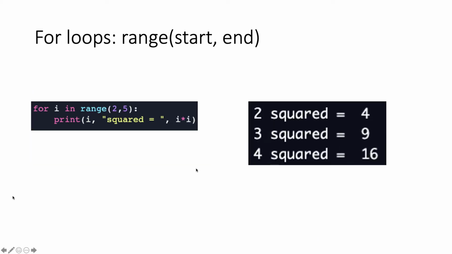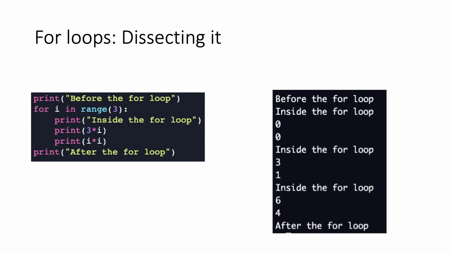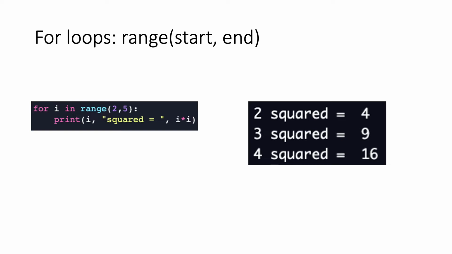So we see the variable I takes the values 0, 1, and 2, which is a total of 3 numbers. But what if we don't want it to take 0, 1, and 2? Well, we can also use the range start and end.